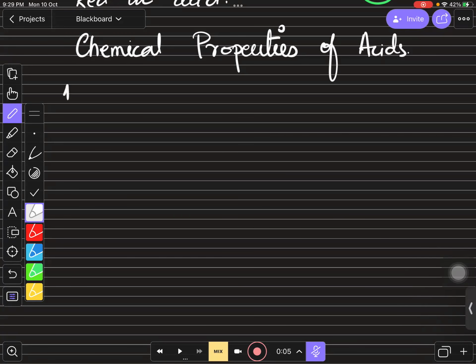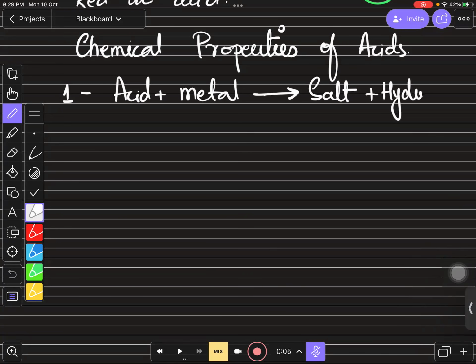Number 1 is when any acid is going to react with metal, if metal is capable to react, so definitely it will produce salt and hydrogen gas. You need to keep remember this. It is very important. You need to learn this, right? This is the fact.